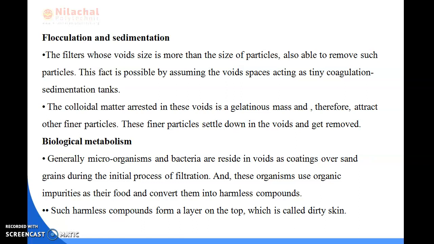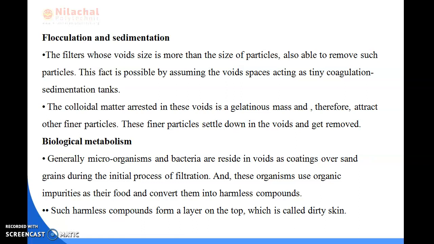Next we will be reading about biological metabolism. In this process, generally microorganisms and bacteria reside in the voids as coatings over sand grains during the initial process of filtration, and these organisms use organic impurities as their food and convert them into harmless compounds. Such harmless compounds form a layer on the top which is called dirty skin.